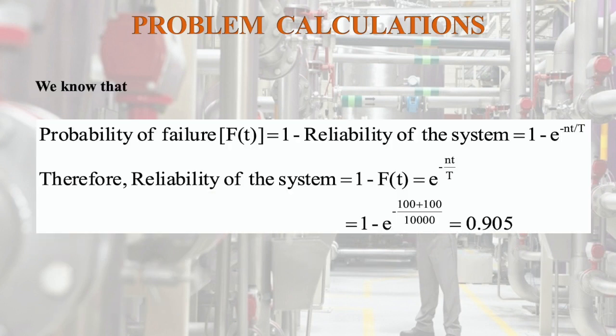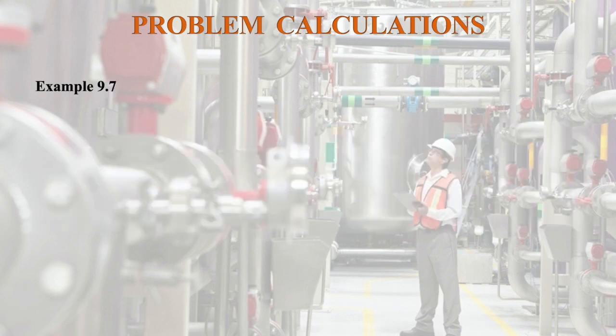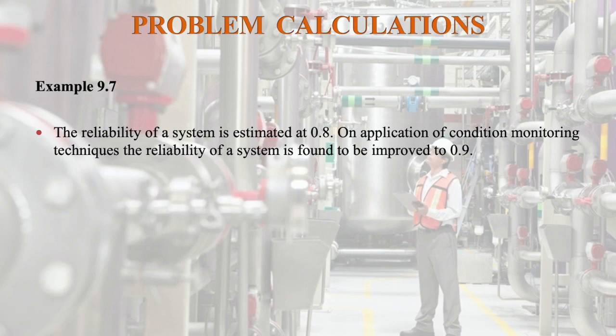So we know that the probability of failure F(t) is equal to 1 minus the reliability of the system, that is 1 minus e to the power of minus nt divided by T. Therefore, reliability of the system, 1 minus F(t), is equal to e to the power of minus nt by T, that is e to the power of minus 100 times 100 divided by 10,000, which is equal to 0.905.